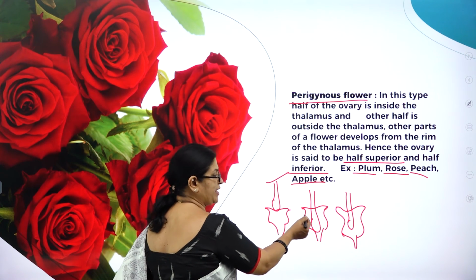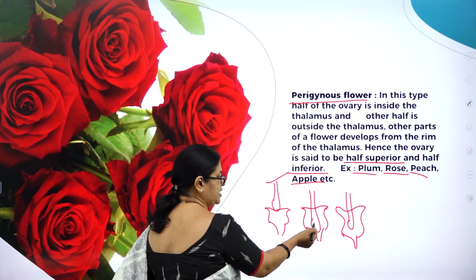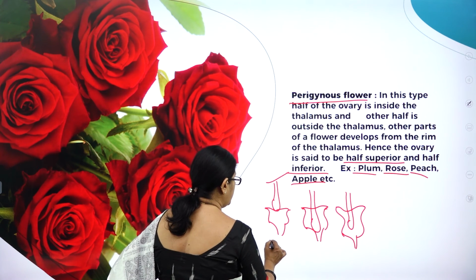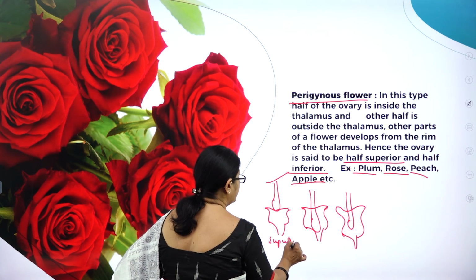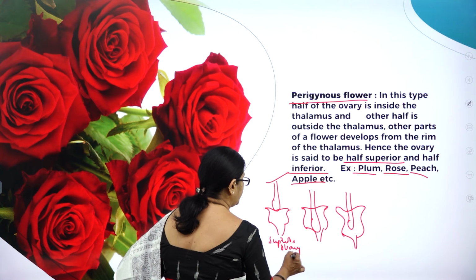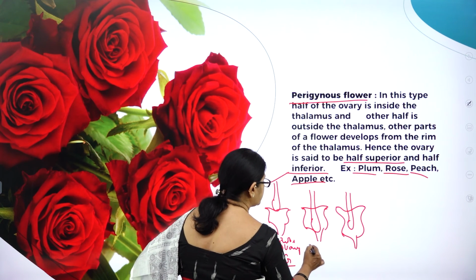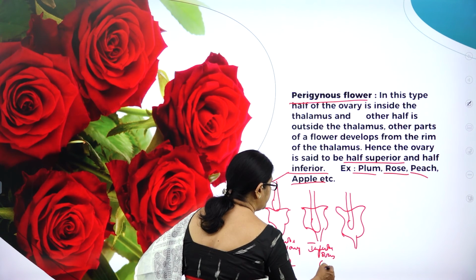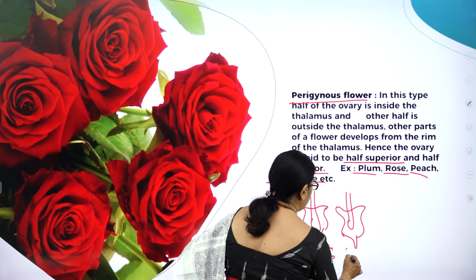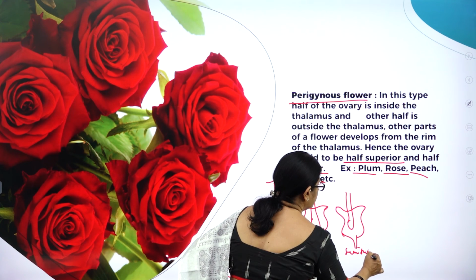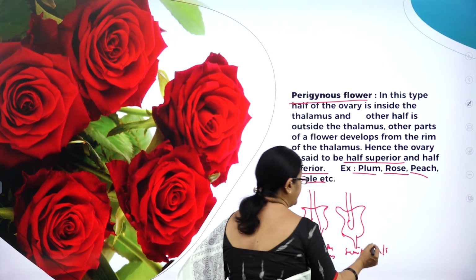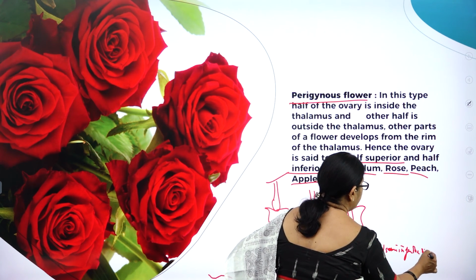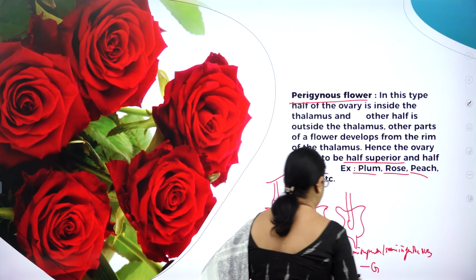See, you can make out the position of the ovary: here above the thalamus, here below the thalamus, here neither above nor below. So this is called superior ovary. This is called superior ovary. Symbol G bar down. This is called inferior ovary. So symbol is G bar above. This is called semi-superior or it is otherwise called semi-inferior ovary. So you write G bar like this.